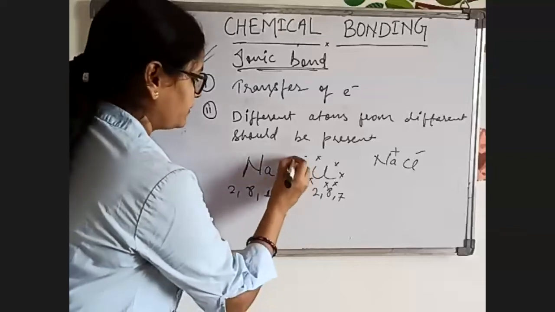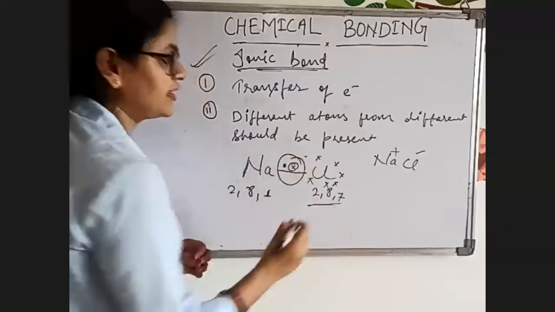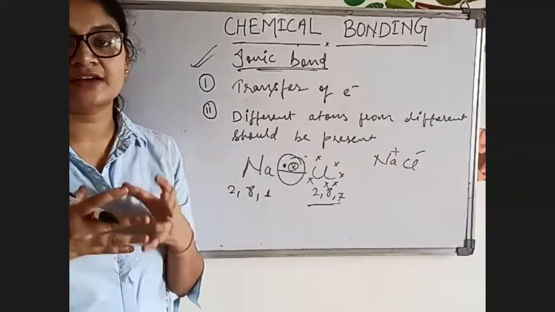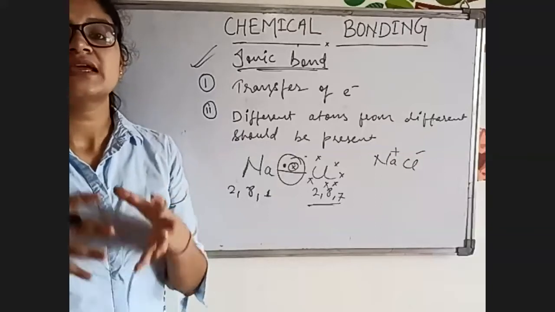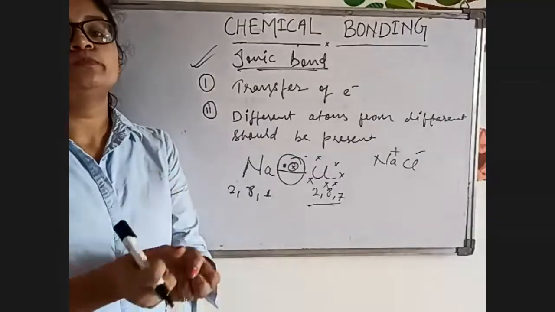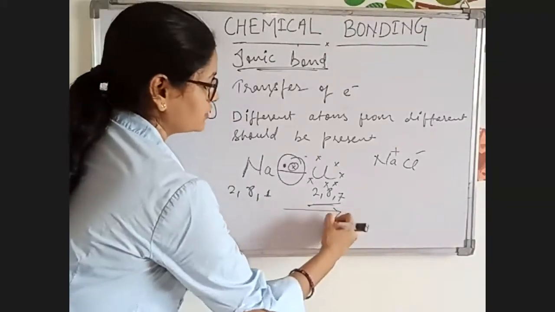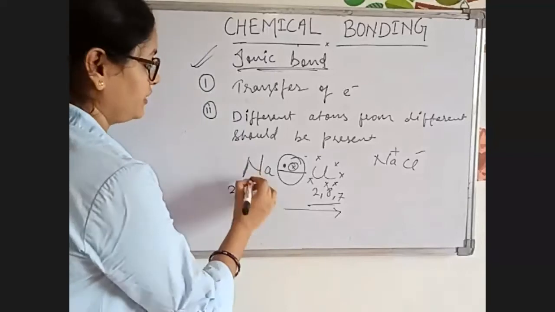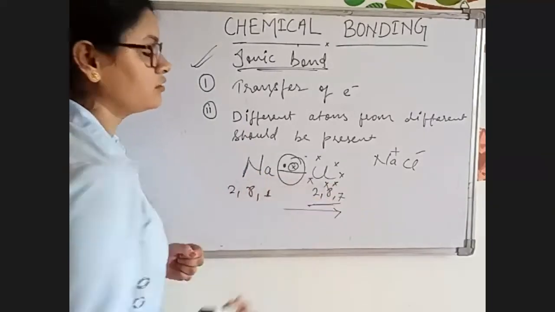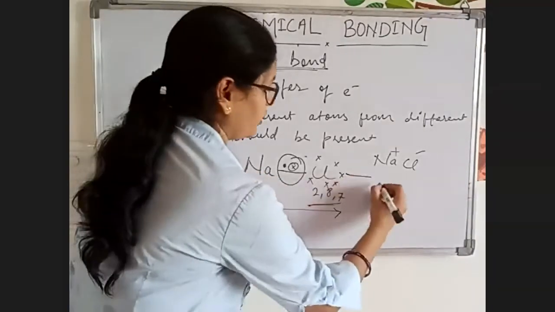After that, the atom which has higher electronegativity, meaning higher capacity to pull the electron towards itself, will pull the electron this way. Between sodium and chlorine, chlorine has higher electronegativity.